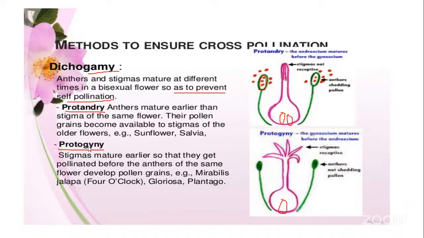So this condition is called protogynous condition or protogyny, and maturity of the anthers first is called protandrous condition or protandry, and these two come under the dichogamous type of cross-pollination.